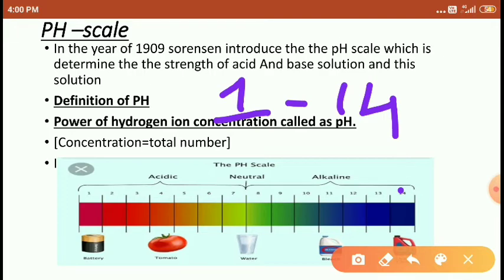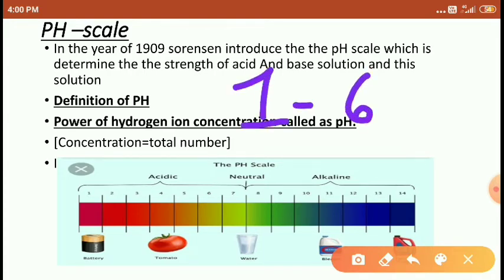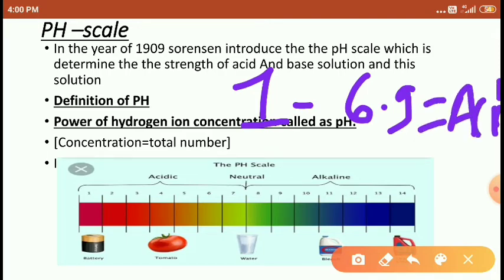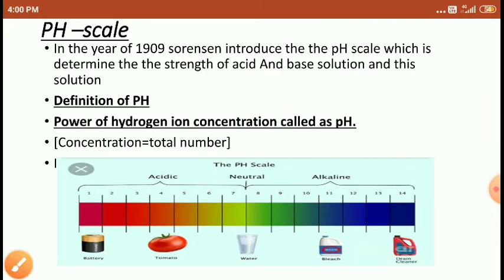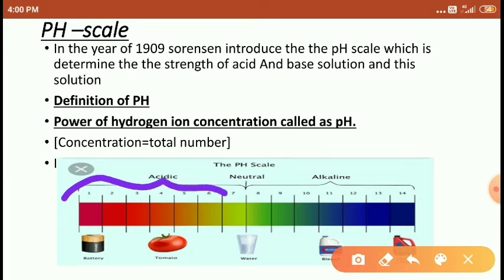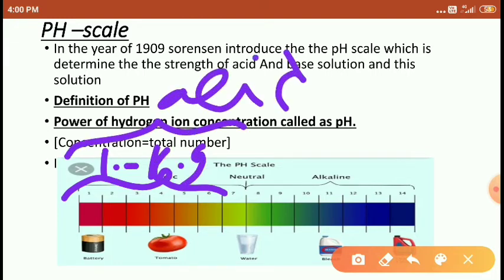Right. How to determine the acidic and basic strength with the help of this pH scale? That's why he considered the pH from 1 to 6.9 as acid. From 1 to 6.9 he considered it as acid.